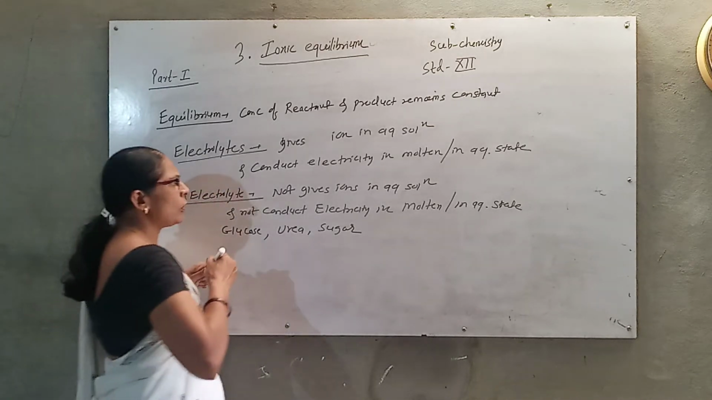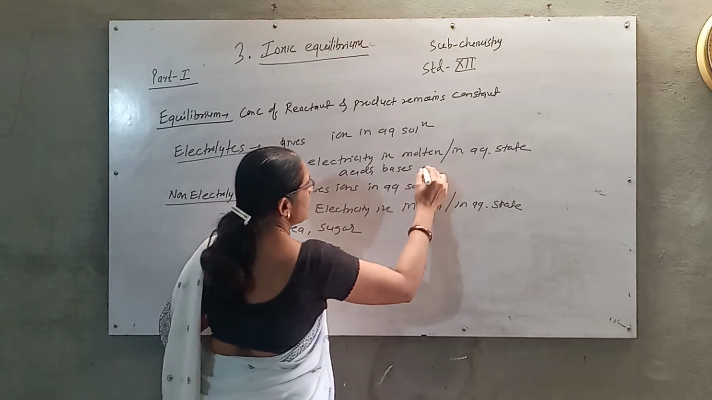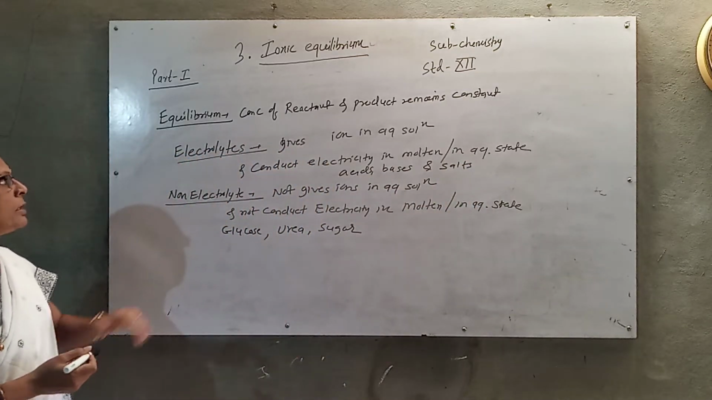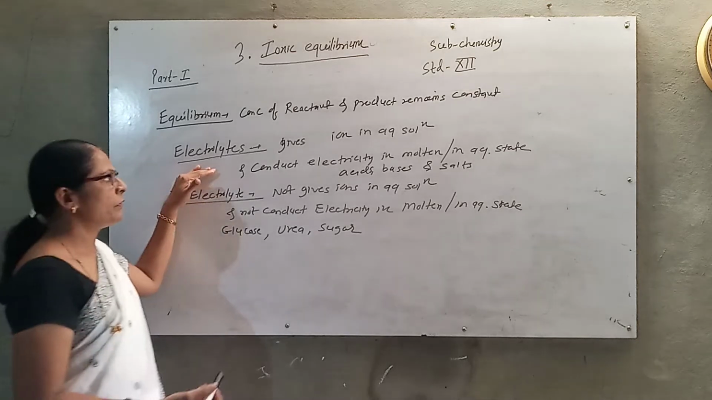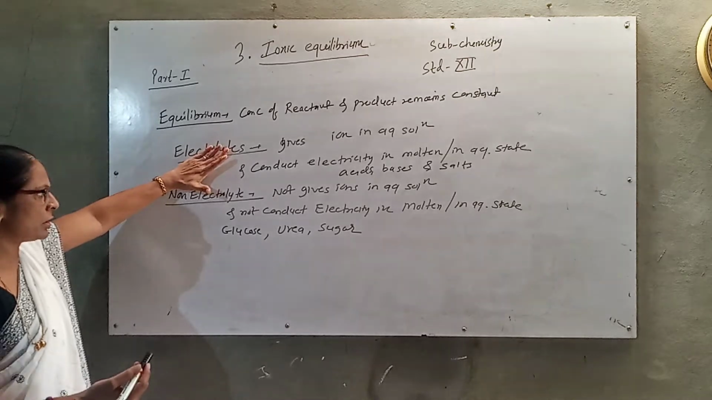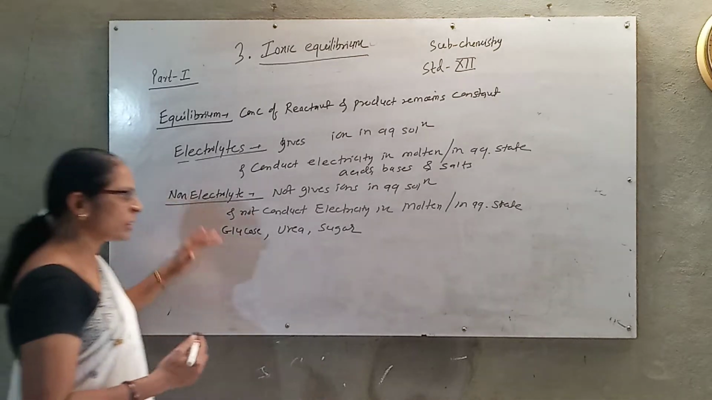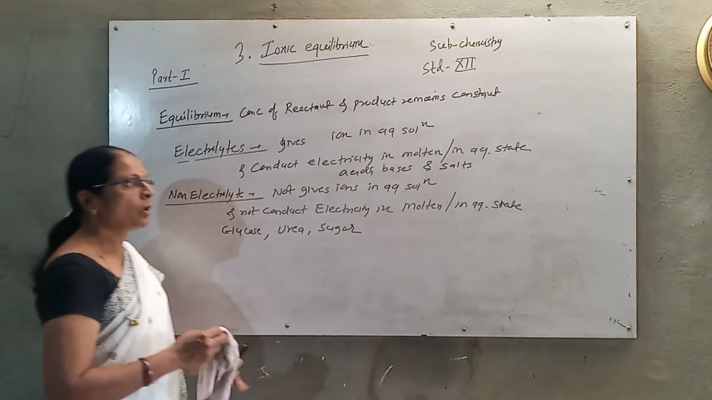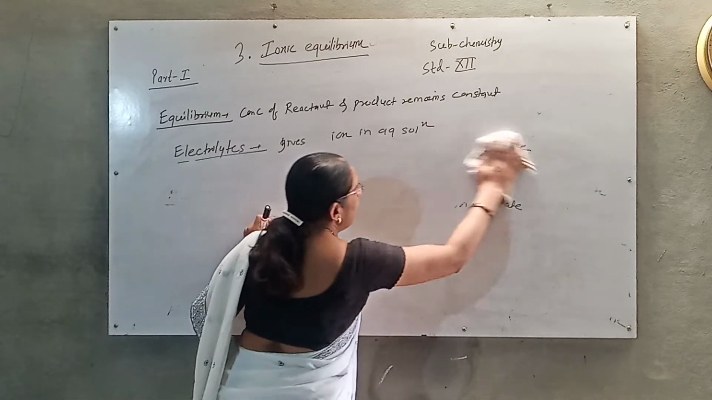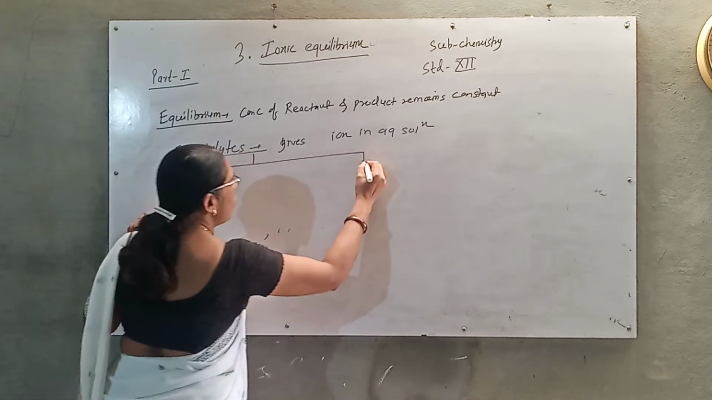So electrolytes are acids, bases and salts. Depending on whether the acids and bases are strong or weak, electrolytes can be further classified. Let me revise: an electrolyte is a substance which gives ions in aqueous solution and conducts electricity. A non-electrolyte does not give ions in aqueous solution and does not conduct electricity in molten, fused or aqueous states. Electrolytes are further classified as strong electrolytes and weak electrolytes. So what are strong electrolytes?